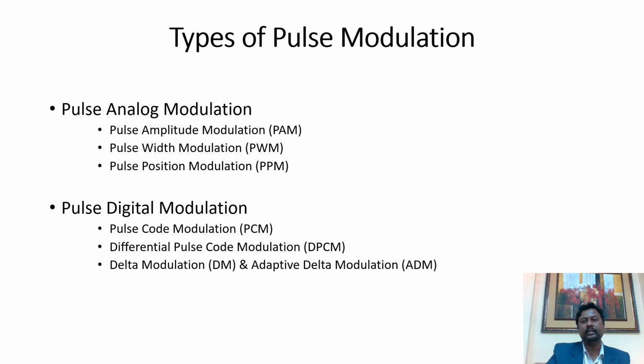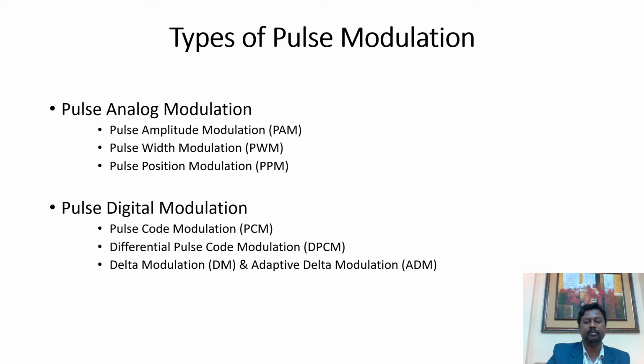This slide shows how pulse modulation is categorized. Pulse modulation is categorized as pulse analog modulation and pulse digital modulation. In pulse analog modulation, we change the amplitude, width and position of the sequence of pulses according to the input analog message. So these are the three types: pulse amplitude modulation, pulse width modulation, and pulse position modulation.